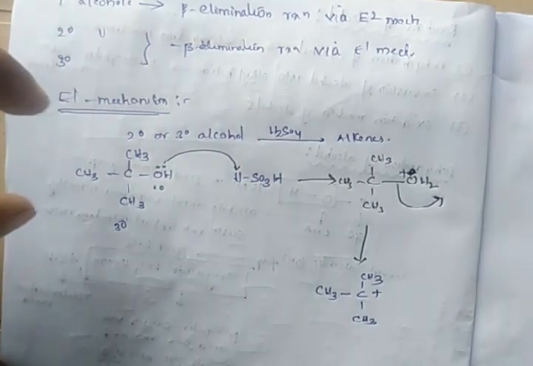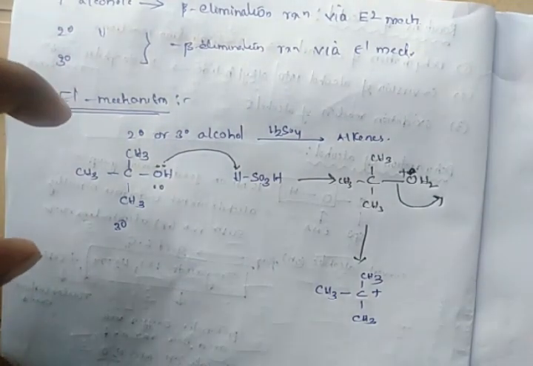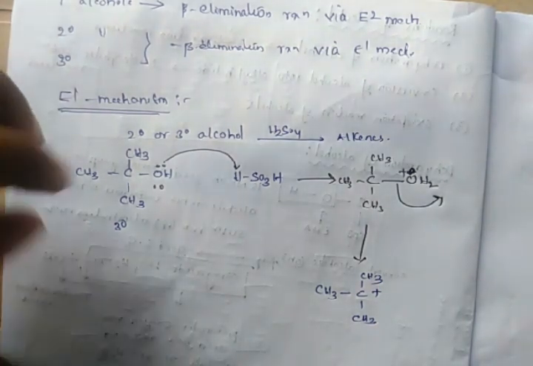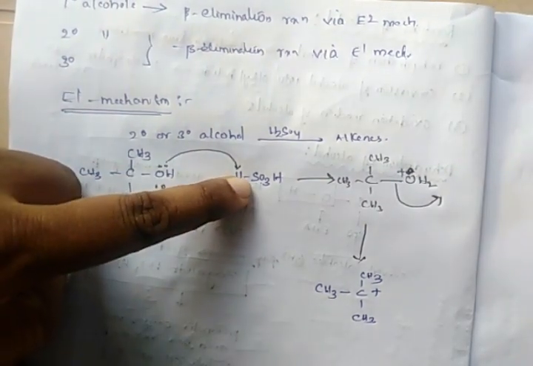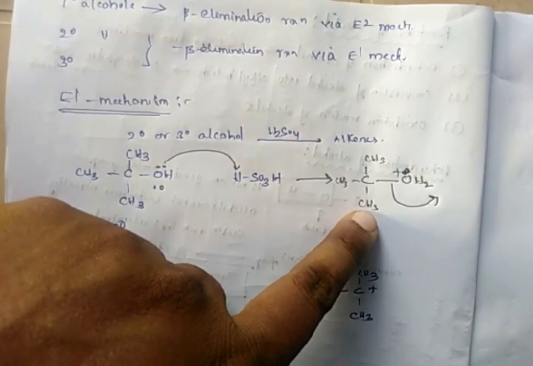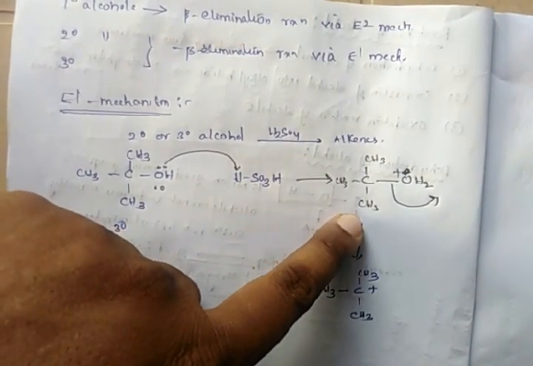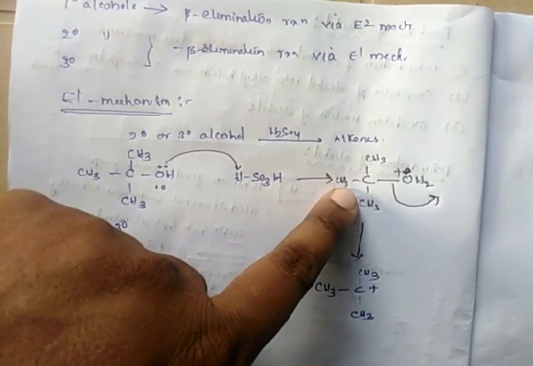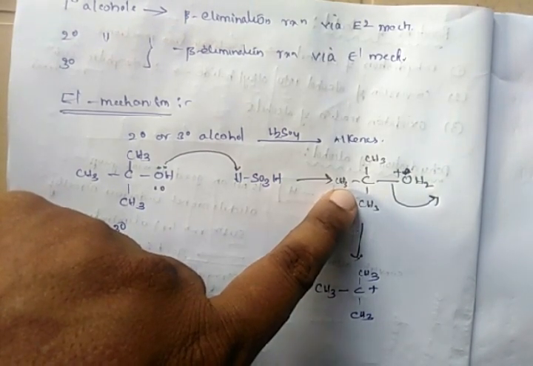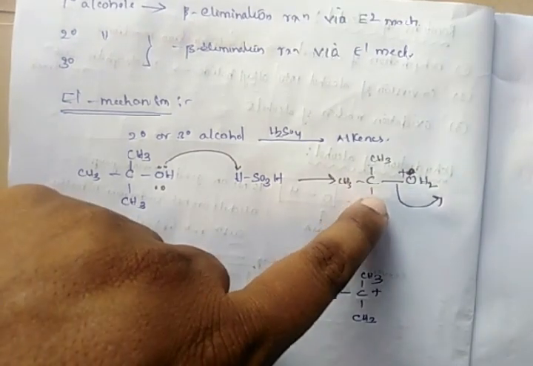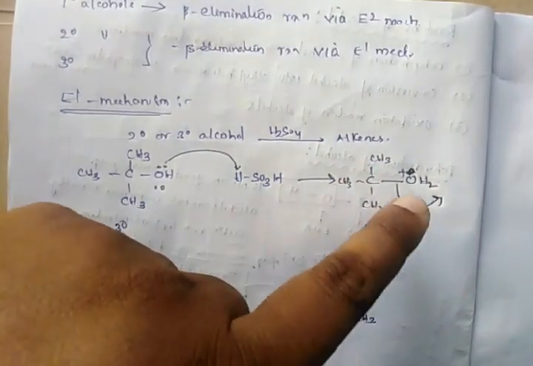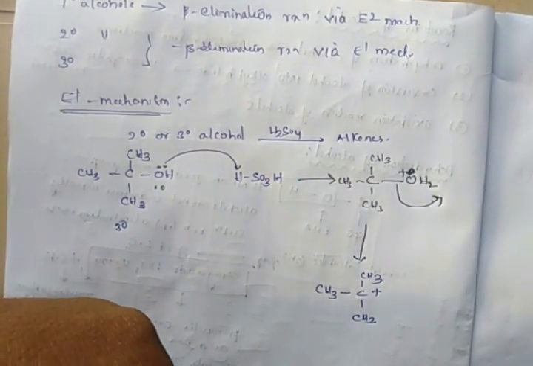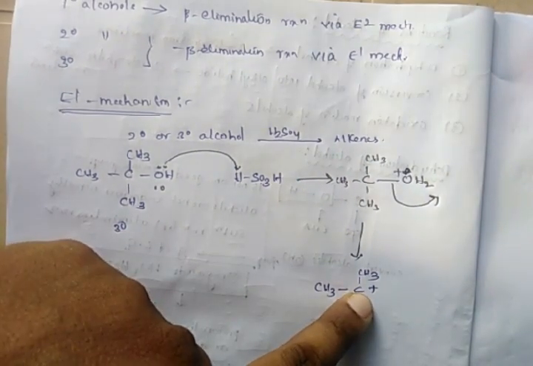The tertiary alcohol, when treated with H2SO4, the oxygen will be protonated, and we will get this protonated alcohol. This protonated alcohol is kinetically or chemically unstable. As a result, the leaving group leaves away from the carbon atom, and we will get a carbocation.